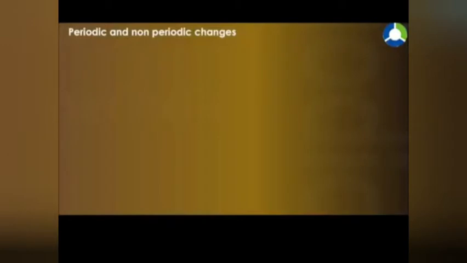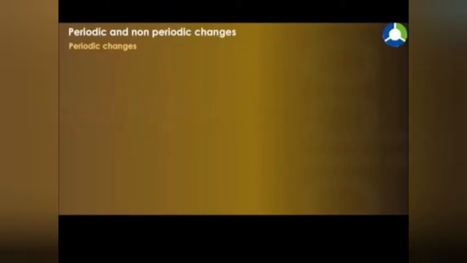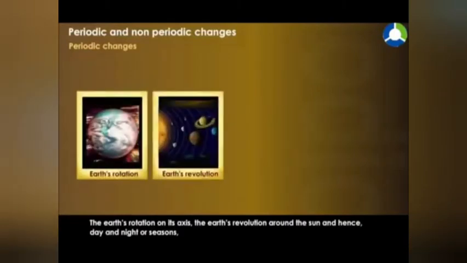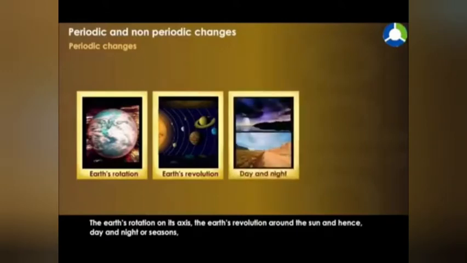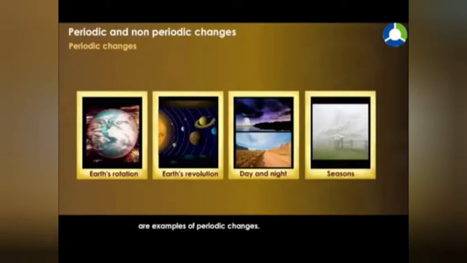Periodic and non-periodic changes. Periodic changes are events that repeat themselves after a certain amount of time and whose occurrence can be predicted. The Earth's rotation on its axis and the Earth's revolution around the Sun, and hence day and night or seasons, are examples of periodic change.